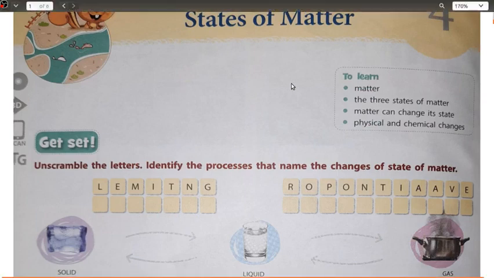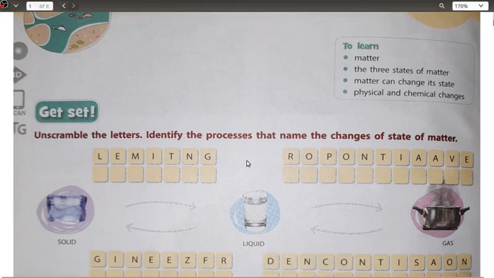Starting with solid, liquid or gas, first we have discussed the objectives of this lesson, that is, the things which we are going to learn in this chapter. This is matter. Then what are the 3 states of matter? How is matter able to change its state from solid to liquid or liquid to gas? That is this part.